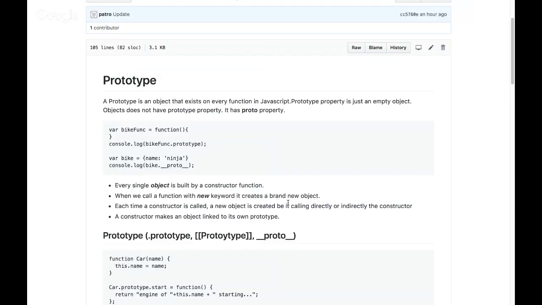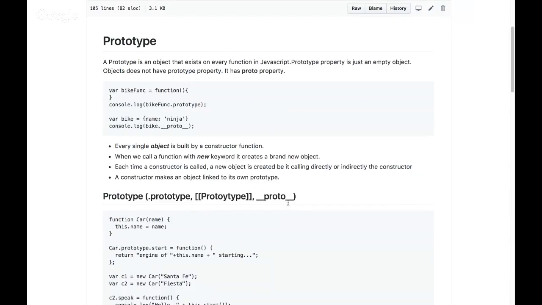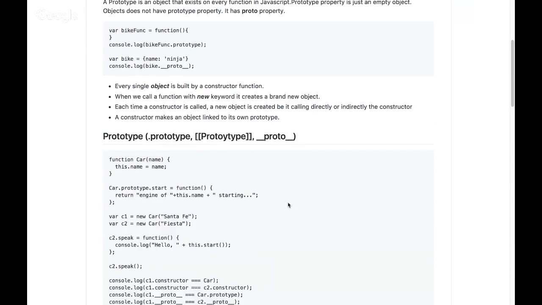And we'll see that detail, what are the benefits we get and how the structure looks when that linkage happens. Okay, so three things, we'll understand the entire prototype. There are three different things actually available related to prototype. One is dot small p prototype, that's available in every function. The other is underscore underscore proto underscore underscore, which is standard proto. That's available to every object.